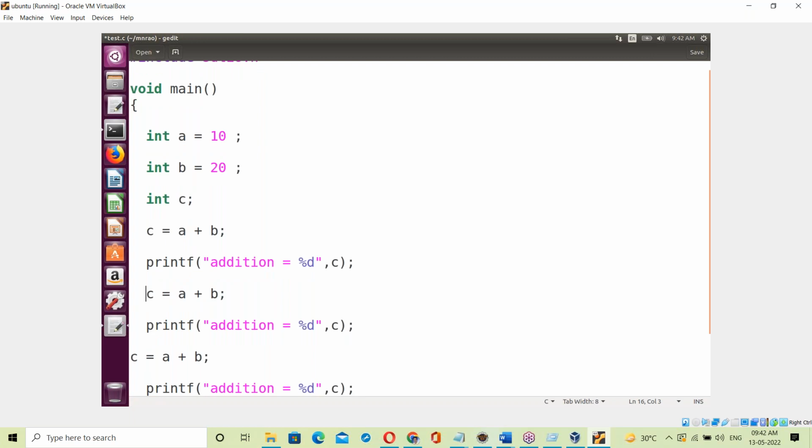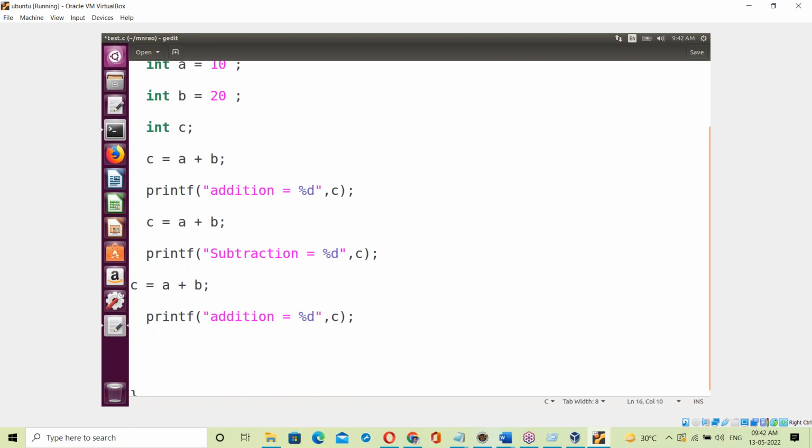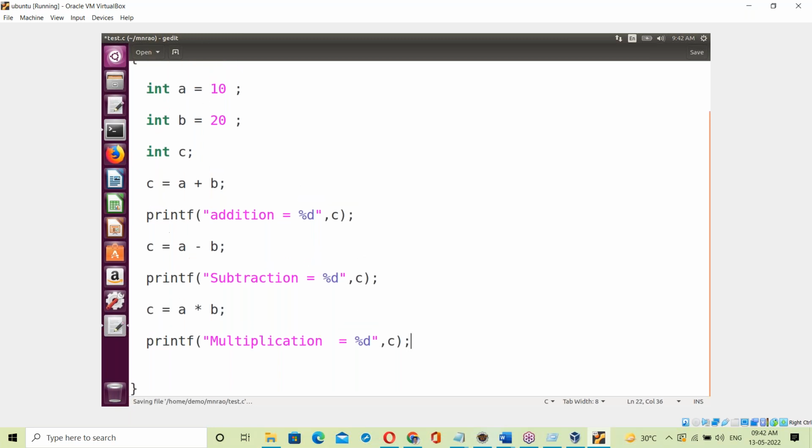For subtraction, c equal to a minus b. Next, c equal to a into b, and printf multiplication equal to %d. So this is the C program.